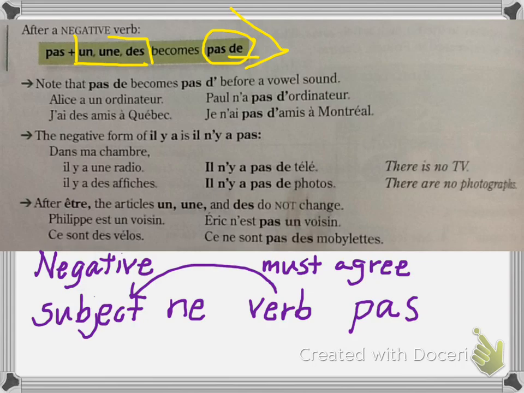Alice a un ordinateur. Paul n'a pas d'ordinateur. J'ai des amis à Québec. Je n'ai pas d'amis à Montréal.